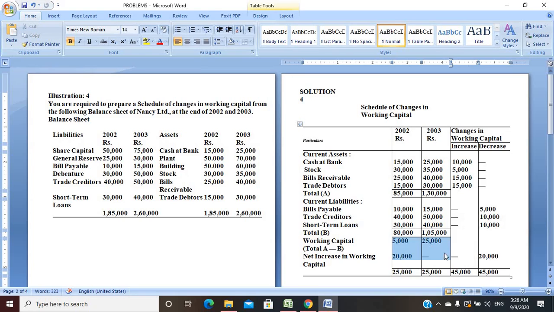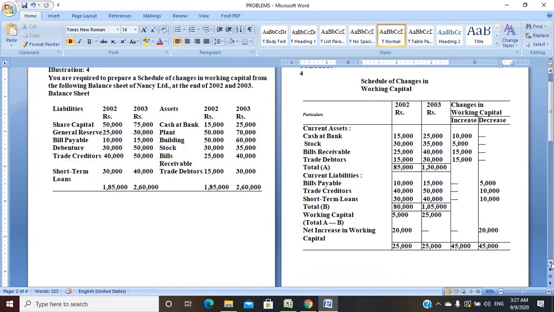Then the same 25,000 amount will be taken here. There is no other total. Then we can total the increasing: 10,000, 5,000, 15,000, 15,000 gives the 45,000 figure. Same goes for this: 5,000, 10,000 and 10,000, then 20,000 gives the figure 45,000. So you should always remember that in the liability column, if it is increasing, we will show working capital in decreasing. When it is decreasing, we will show it in the increasing column. So make sure you remember this. Okay, moving further, the next question will be there also.